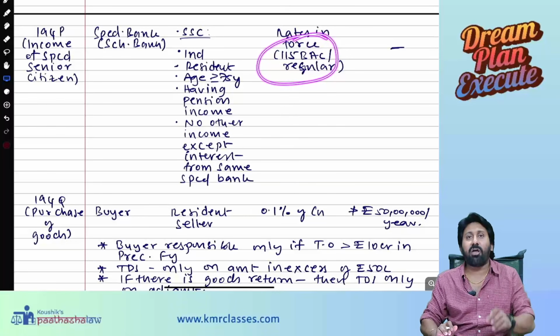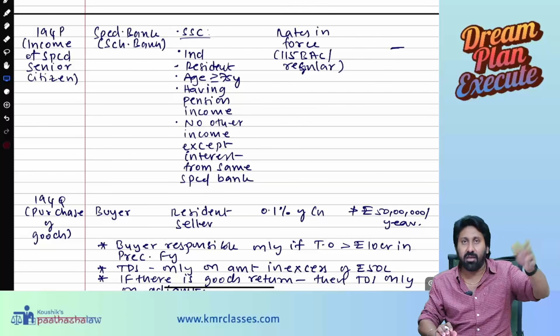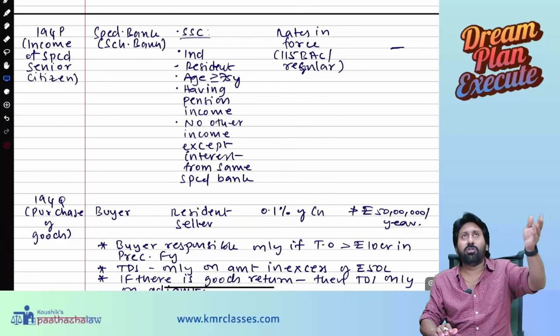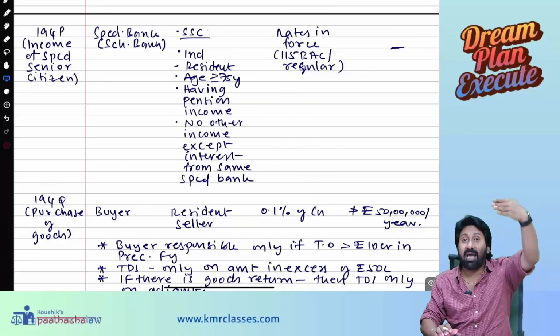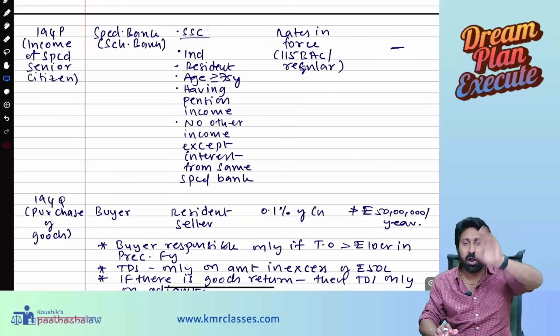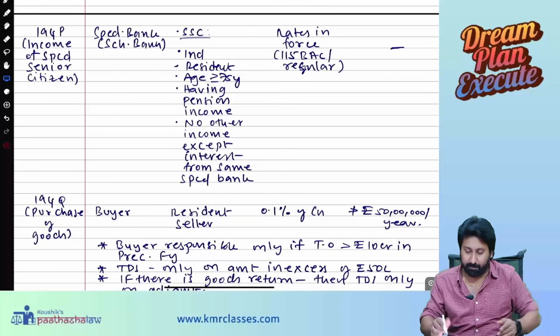If you are applying for 115BAC, one thing. If you are not applying for 115BAC, super senior citizen, you will be having 3 rates only. Okay, up to 5 lakh 0. After that, directly 30%, like that it will apply.